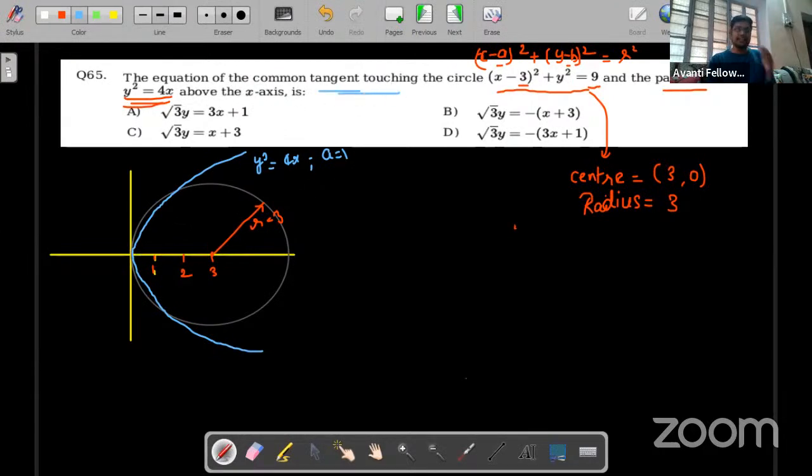Common tangent means a tangent which is common to both. Above the x-axis, can you tell me how many common tangents we can draw right now according to this diagram? How many common tangents are there? 1, 2, 3, 0, 4, 2. Think again. Think again. One common tangent is already drawn.